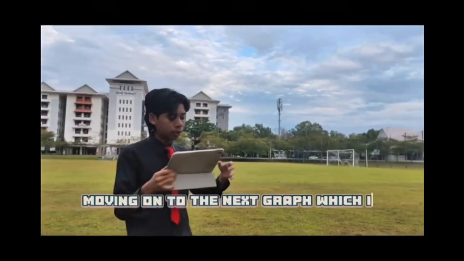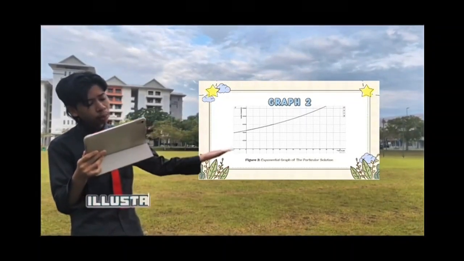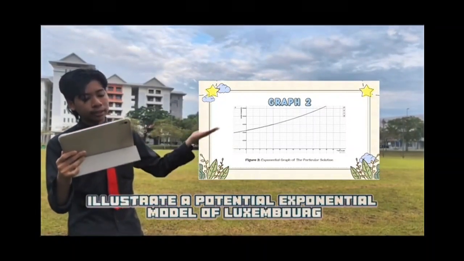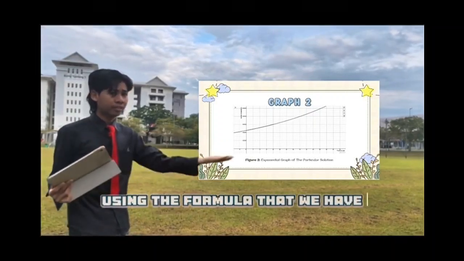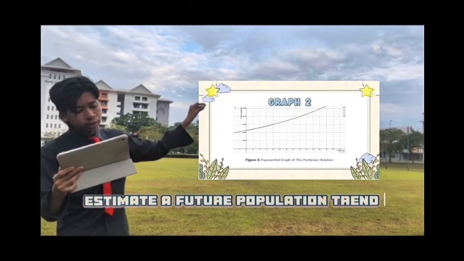Moving on to the next graph, which is Figure 2, the particular solution graph. Figure 2 illustrates a potential exponential model of Luxembourg's population using the formula that we created before. This graph estimates the future population trend based on